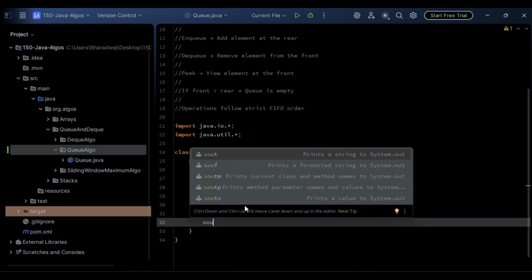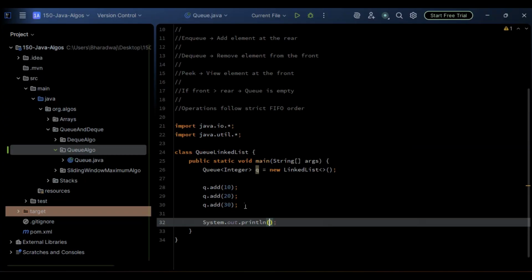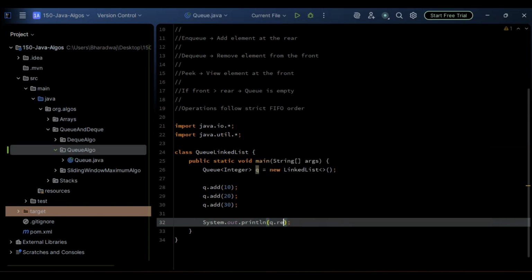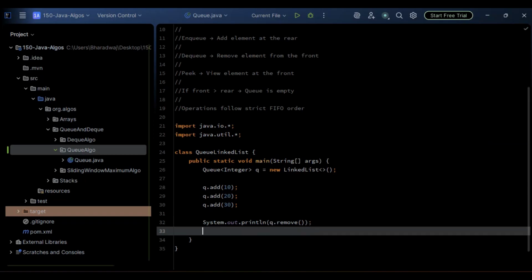So that we can do with the remove property that the queue provides. Yep, so this is fine. Let me go with the remove. You can clearly see we are going with the remove. In the suggestions, it was showing remove, right?